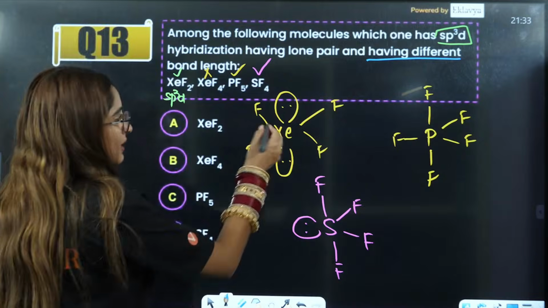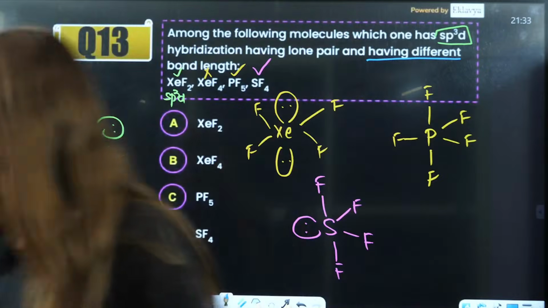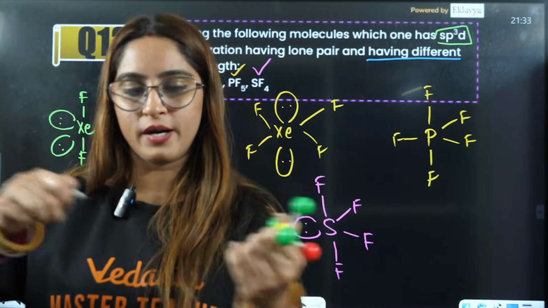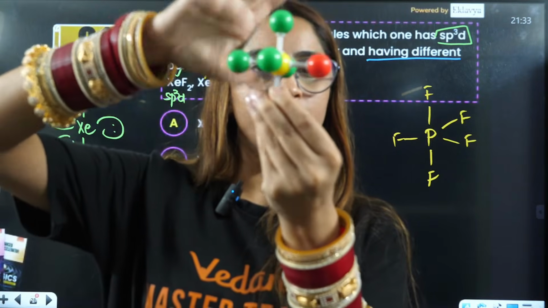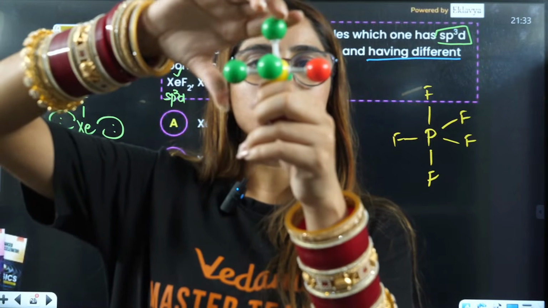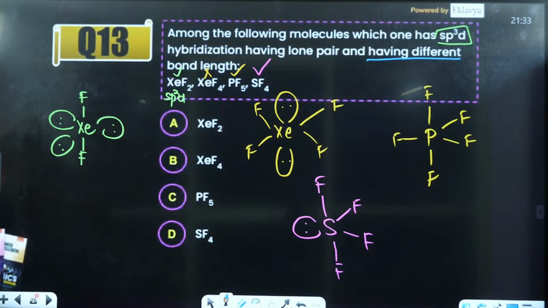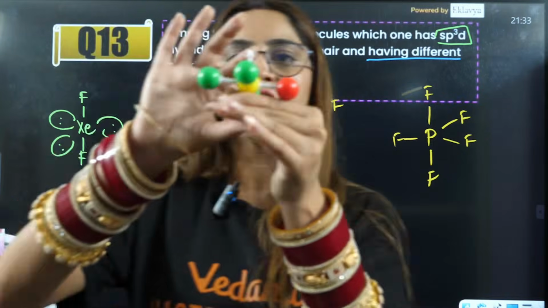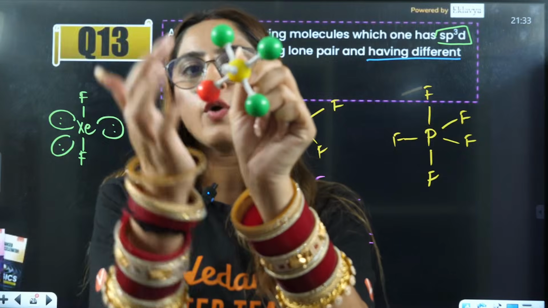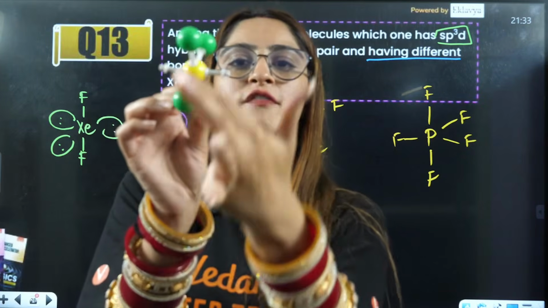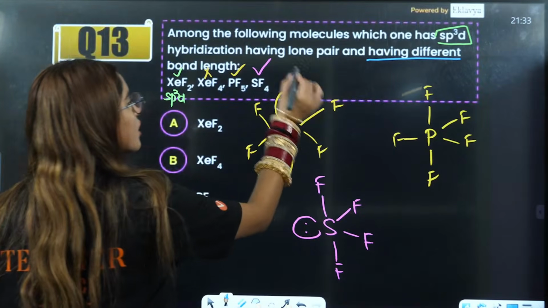So, if you see this thing here, this is the octahedral. If I see it has the lone pair repulsions, right? Let's say this is the lone pair and this is the lone pair, this is the lone pair, this is the lone pair. Lone pair means nothing. So, it is having equal repulsions all over, because from here you have equal repulsions all over. Here also you have equal repulsions all over. So, that means all the bond lengths are same here. Right. So, that is not the answer.